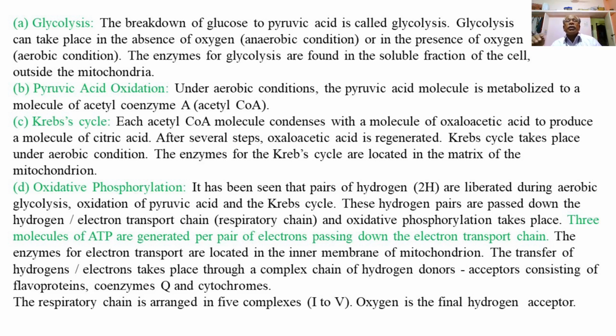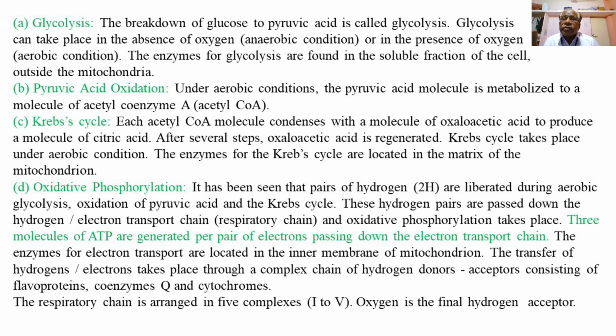And the fourth step of cell respiration is oxidative phosphorylation. It has been seen that pairs of hydrogen, that is 2H, are liberated during aerobic glycolysis, oxidation of pyruvic acid, and the Krebs cycle.